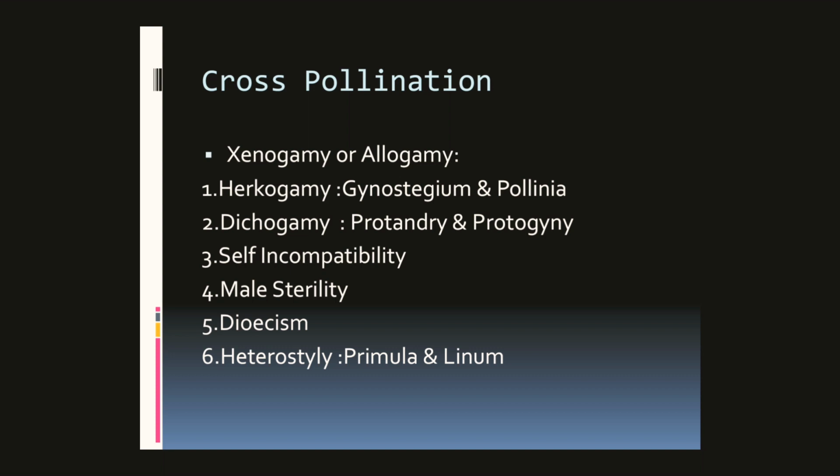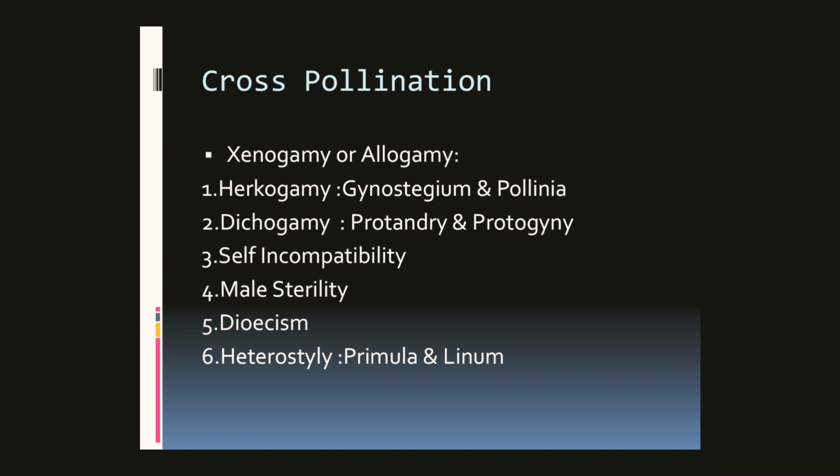Next is dioecy. In dioecious plants, male and female flowers are present on different plants. That's why self-pollination cannot take place.